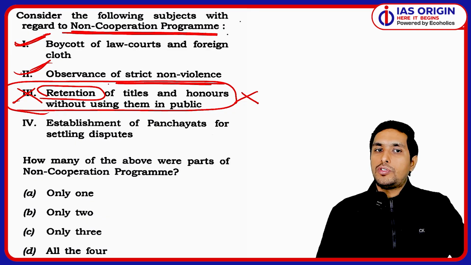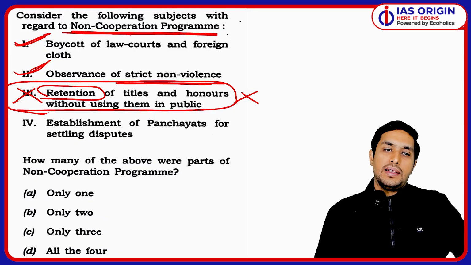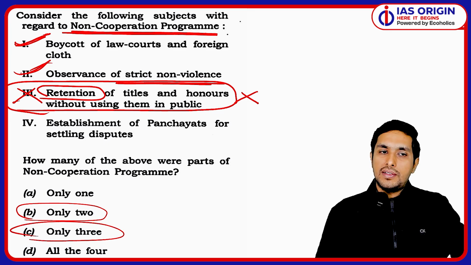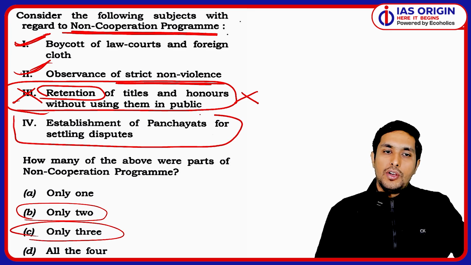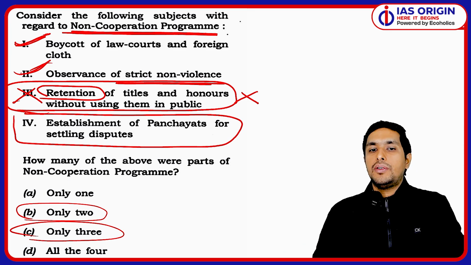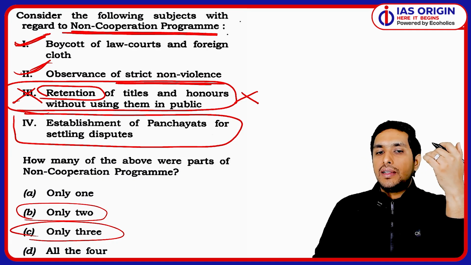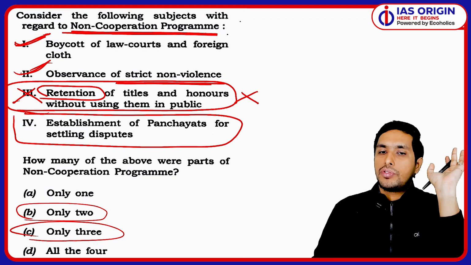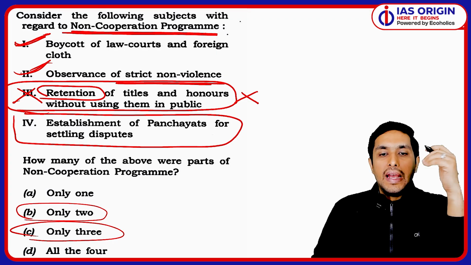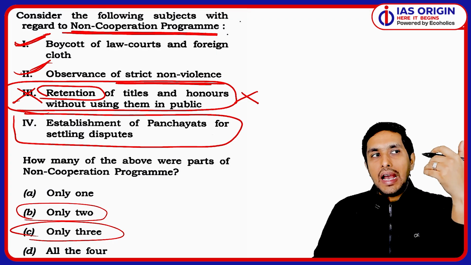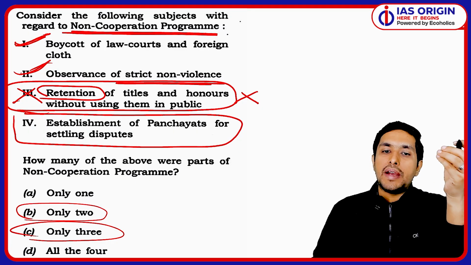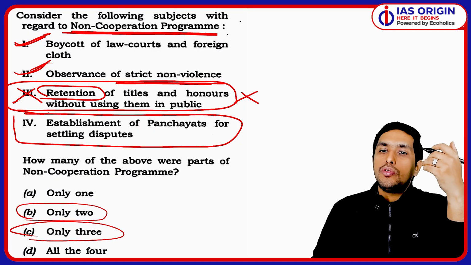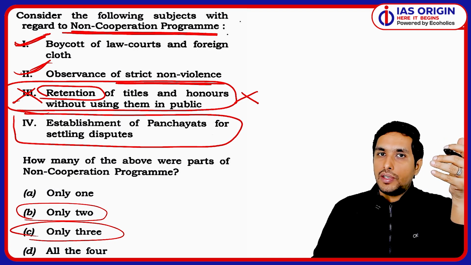Now we know two statements are correct. Either only two statements will be the answer, or three will be the answer. It depends on this statement. So now when we talk about panchayats, one thing that they had said about a clear aspect, that we are going to boycott the British courts, English courts. And at the same time, we will have national schools, national colleges, even private panchayat courts will be established. Why? In order to solve the disputes. This is what was said.